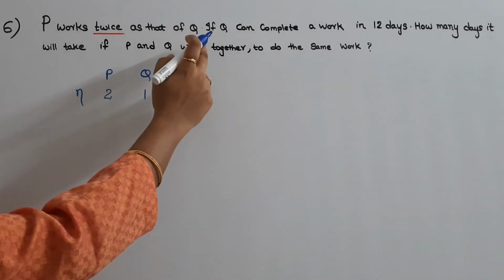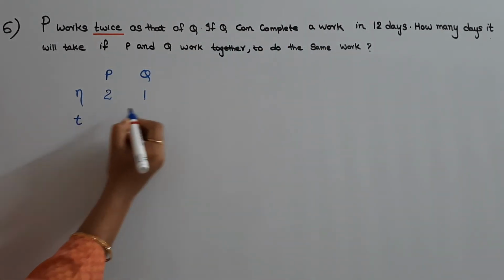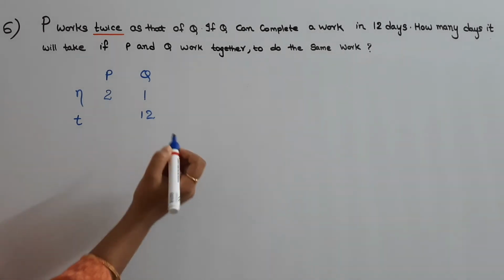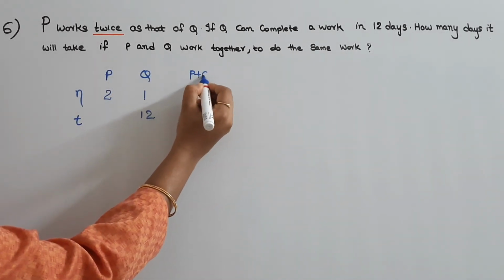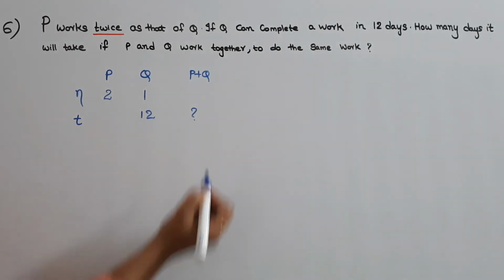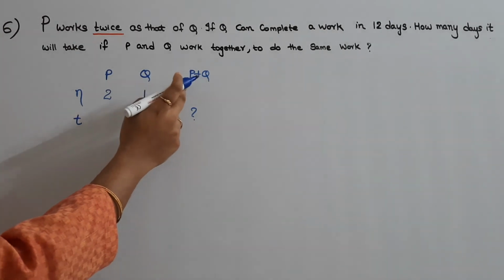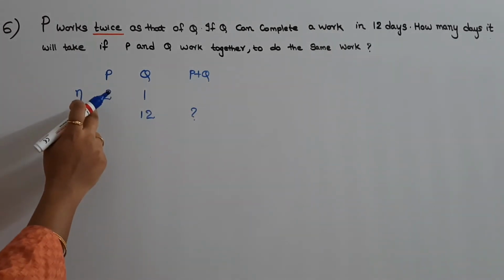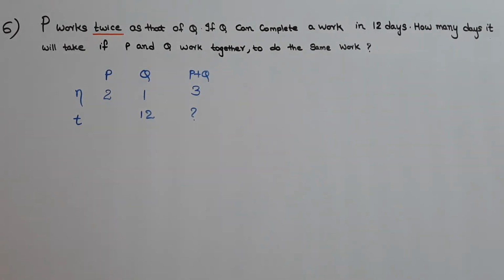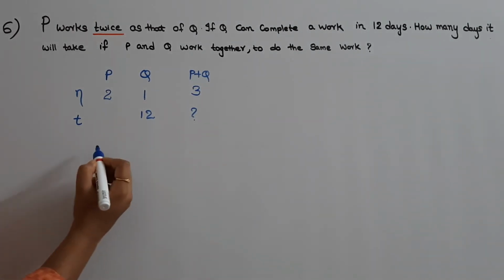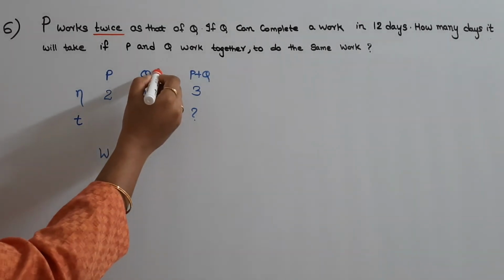Now they have also given that Q can complete a work in 12 days. So time taken by Q to complete the work is 12 days. We need to find out the time taken by P and Q together to do the work. For that, first we need to find out the total efficiency of P and Q. Total efficiency of P and Q will be 2 plus 1, that is 3. Now we need to find out the work done.